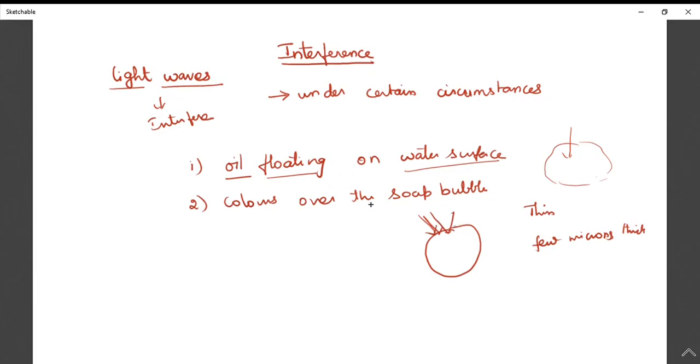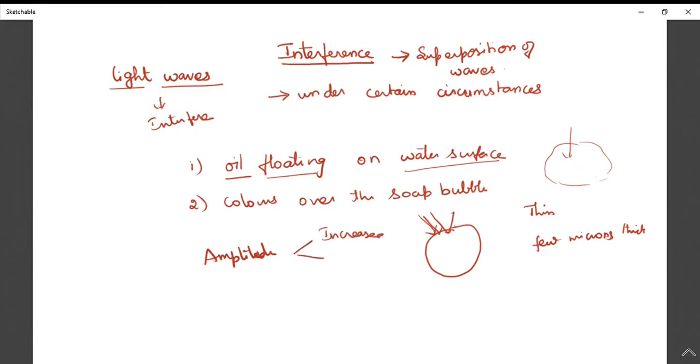Now how do we understand interference? In physics, the definition of interference is the superposition of waves. In the previous video we discussed superposition, so before watching this video, please watch the superposition principle so that you can understand better. Now what happens when superposition takes place? The amplitude of the resultant wave will be changed. It may be increased or it may be decreased.